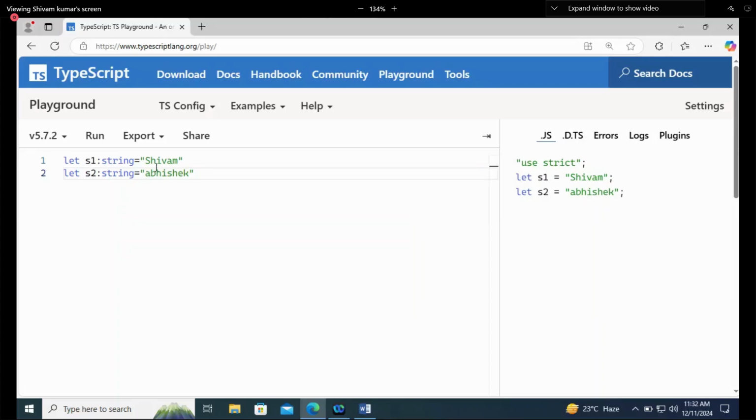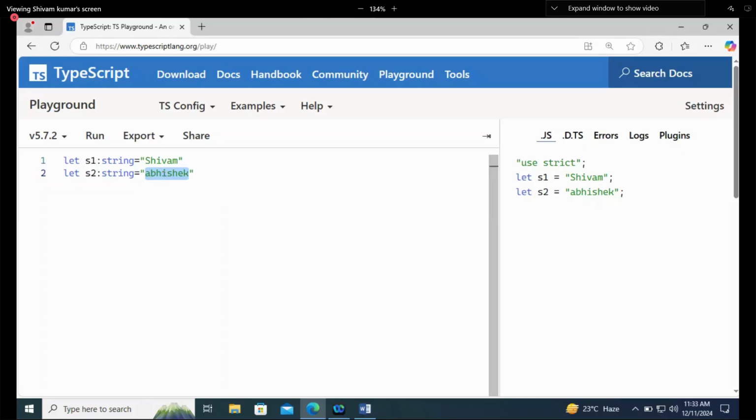Now, if we have to store the same type of value, because what is the type of this value? String, right? The type of this value is string, and what we will store in this? Names of students. So why don't we create something that should hold all the students' names?